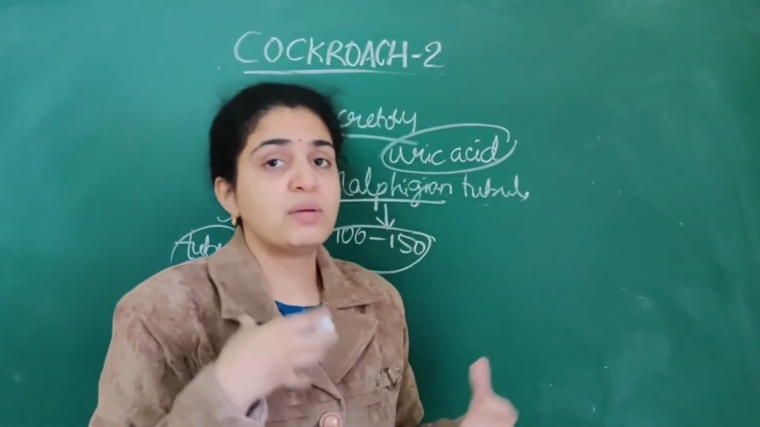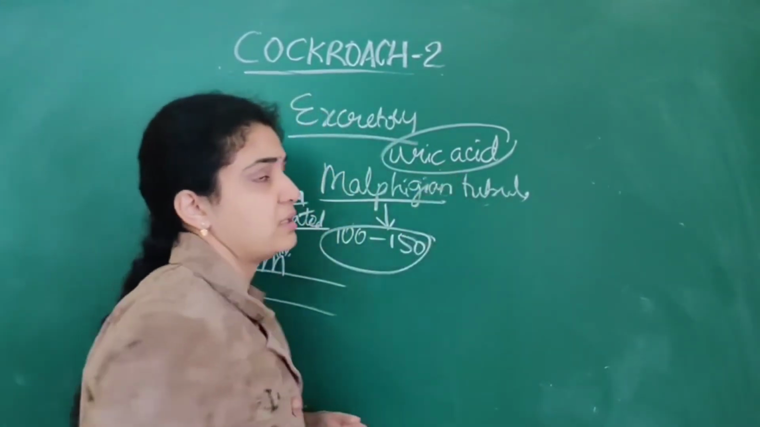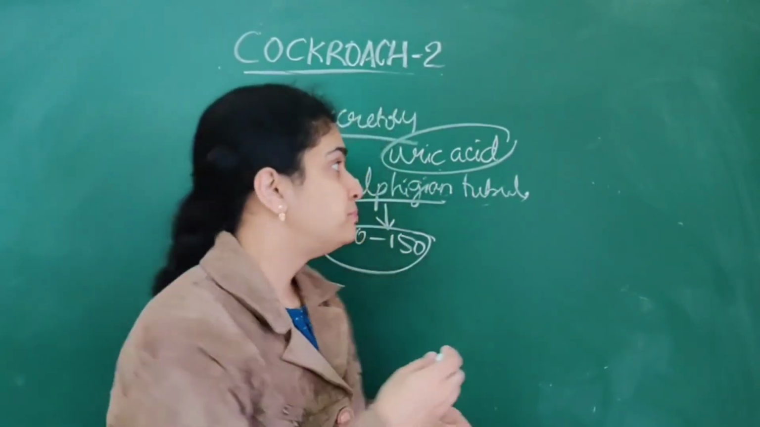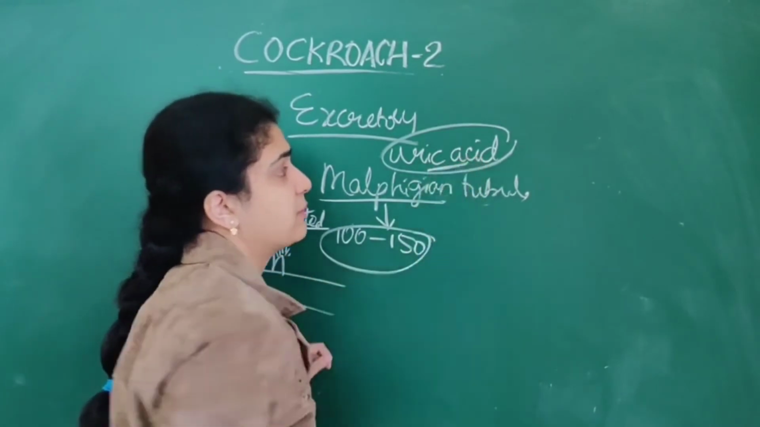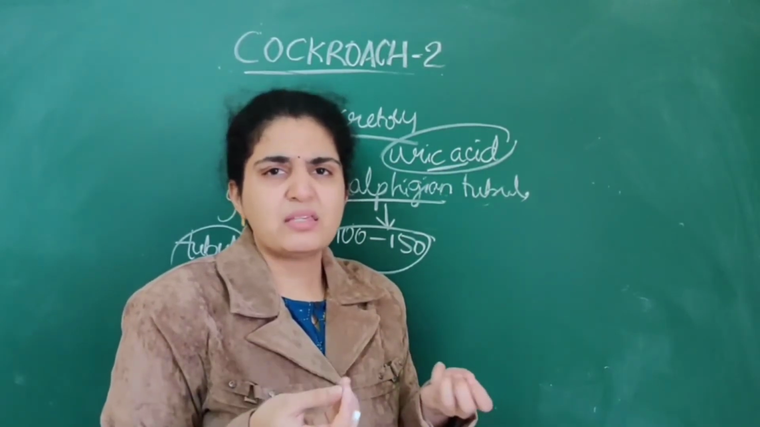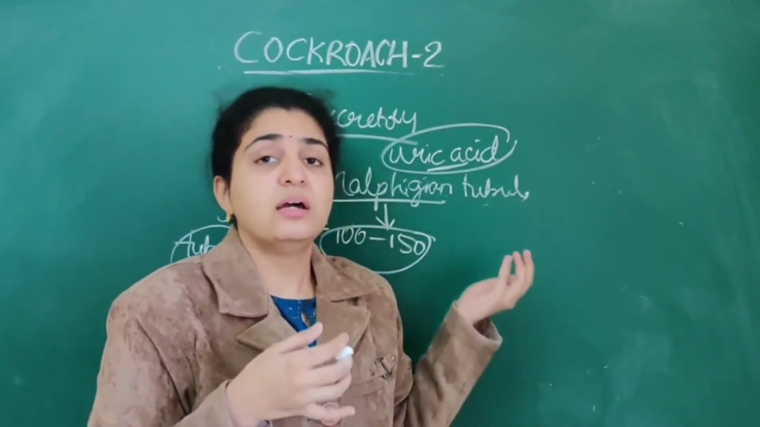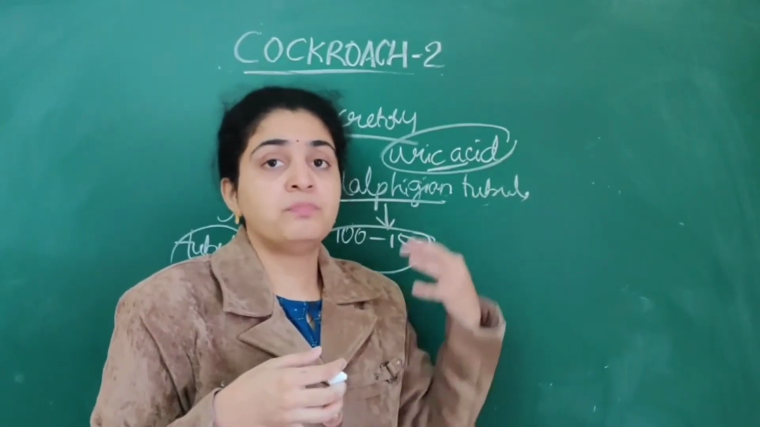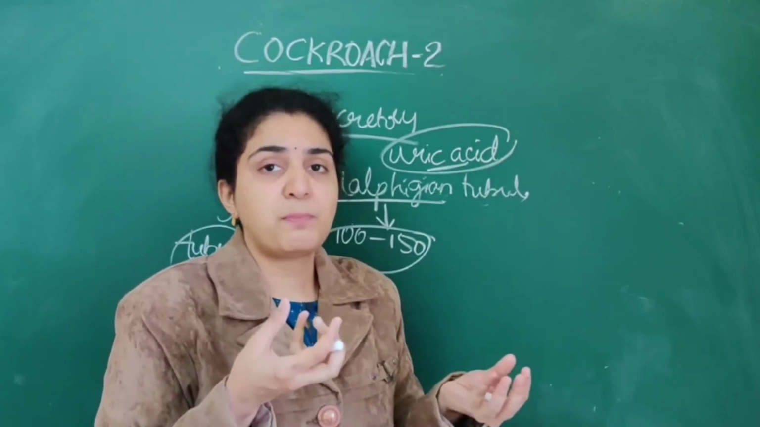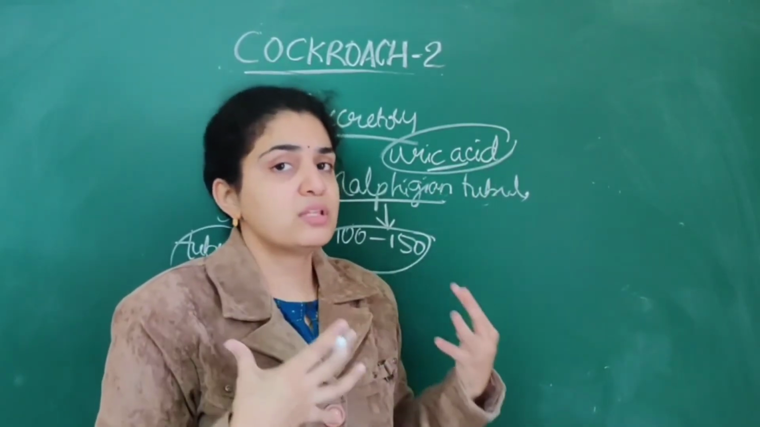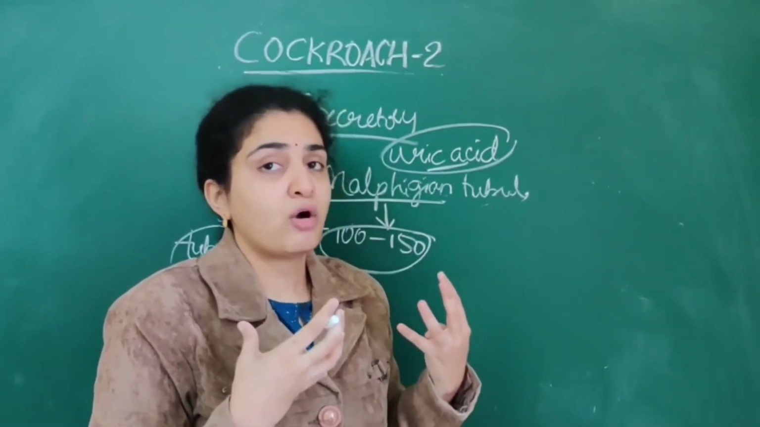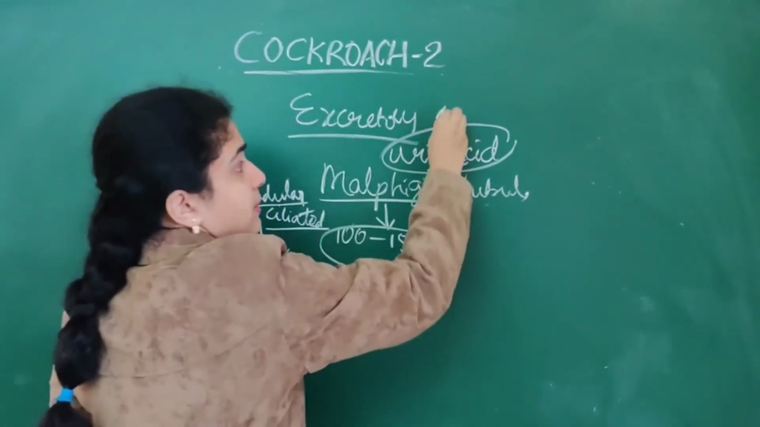But for the cockroach, the main excretory product is uric acid, so it will require very little water. The uric acid is excreted out in the form of paste or numerous pellets. That's why, as they excrete uric acid, they are called uricotelic animals.